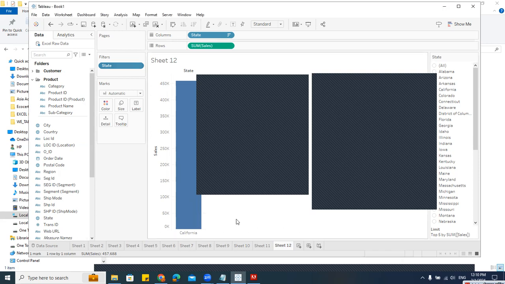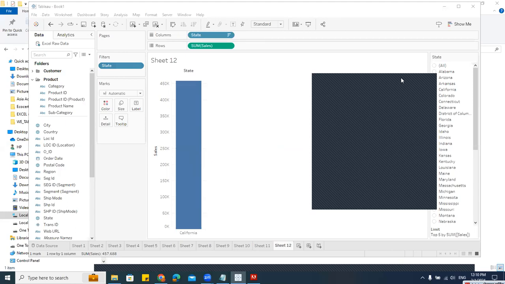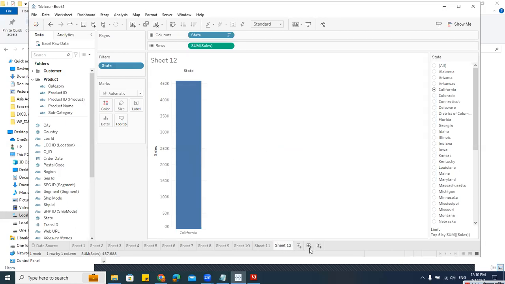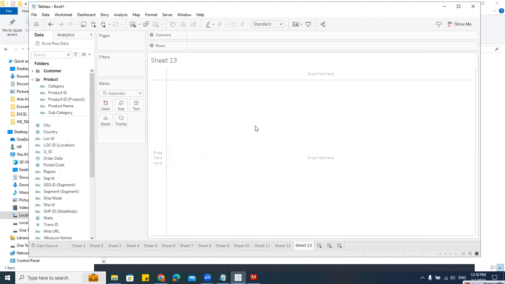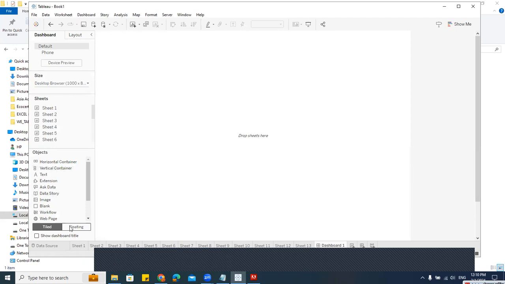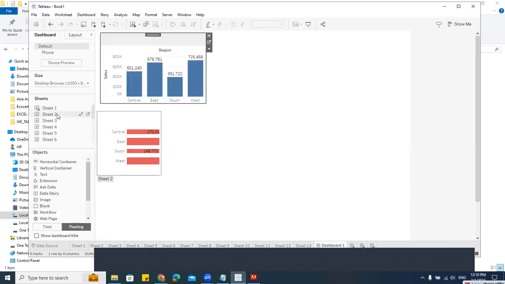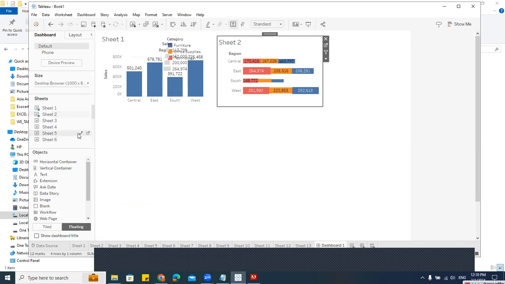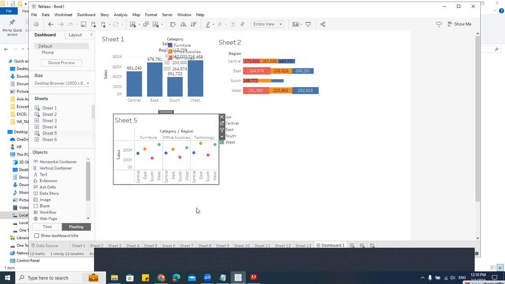Say, for example, if you want to insert an image in the dashboard, we have to first create that in a sheet, take that image, and then go to the dashboard and drag and drop that particular sheet. Can you see that here? The sheet one, I'll go, and I have to arrange it like this. All the reports have to be created. This I'll show you very clearly, to make you understand how to create this. Don't worry, I'll teach you that.